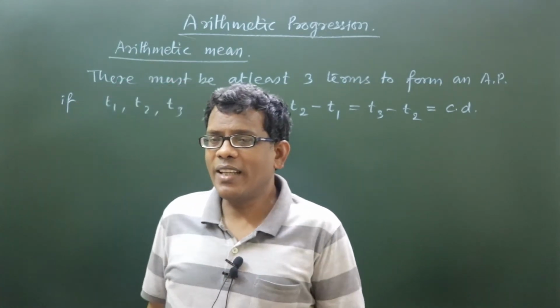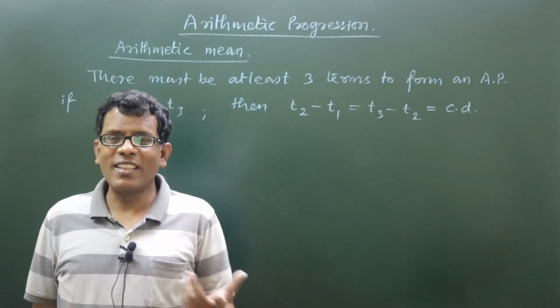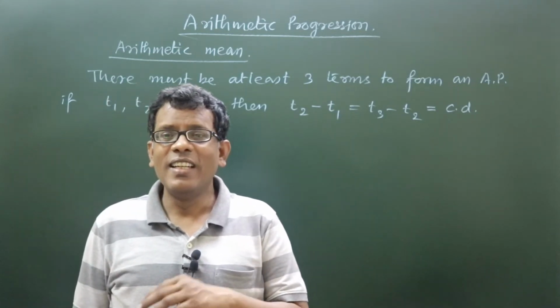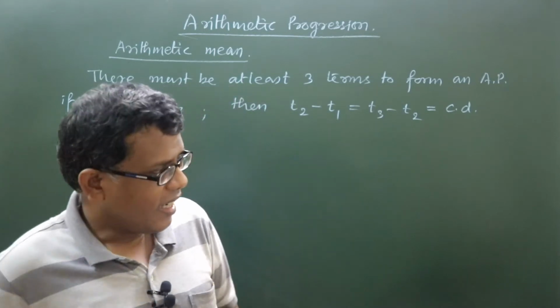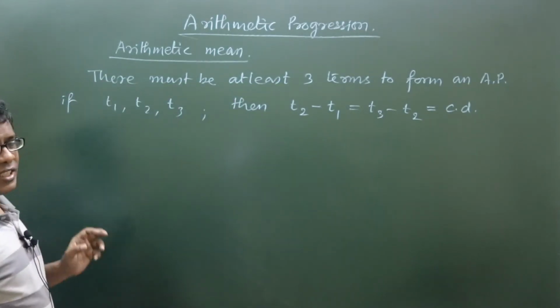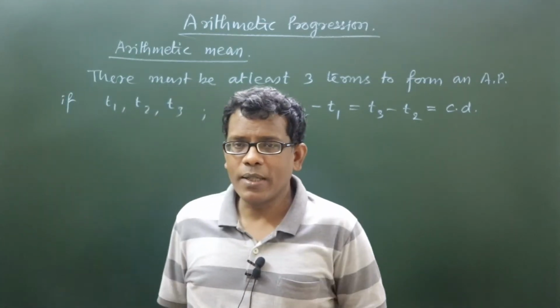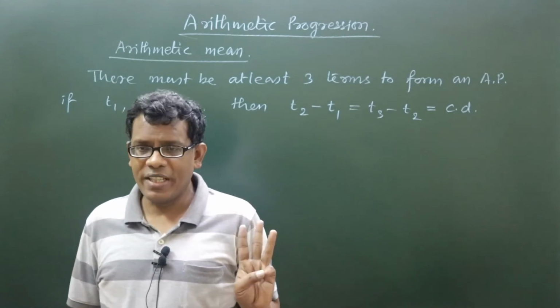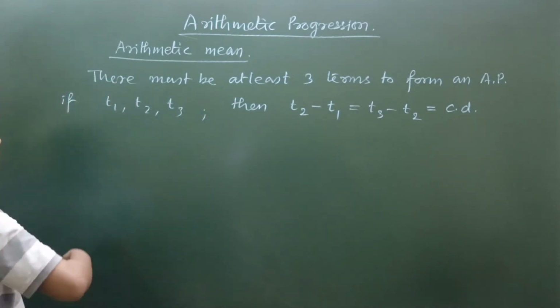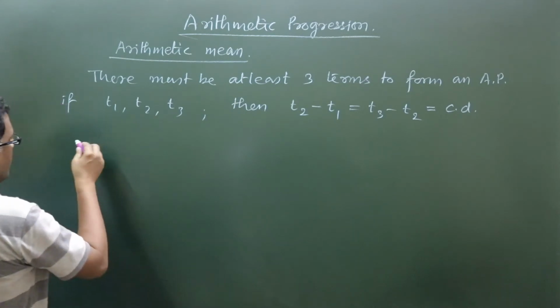How to say whether it is going to remain the same or not? Because we are not having any third term, we are not going to get any second such difference in the series. So to constitute an AP, there must be minimum 3 terms, right?